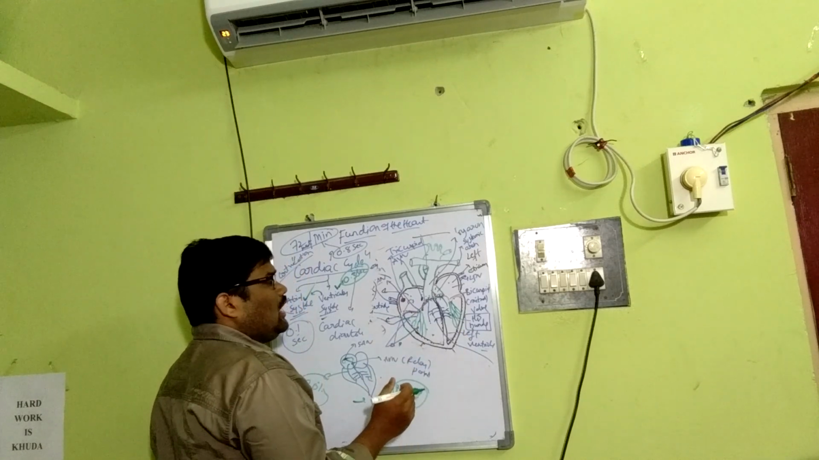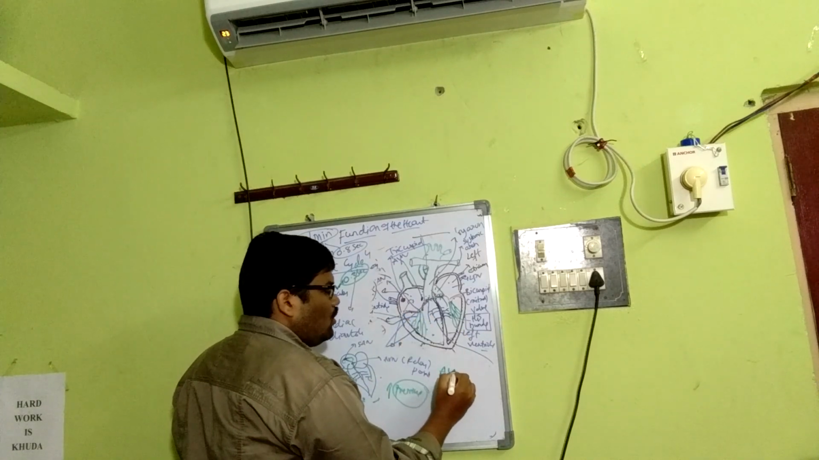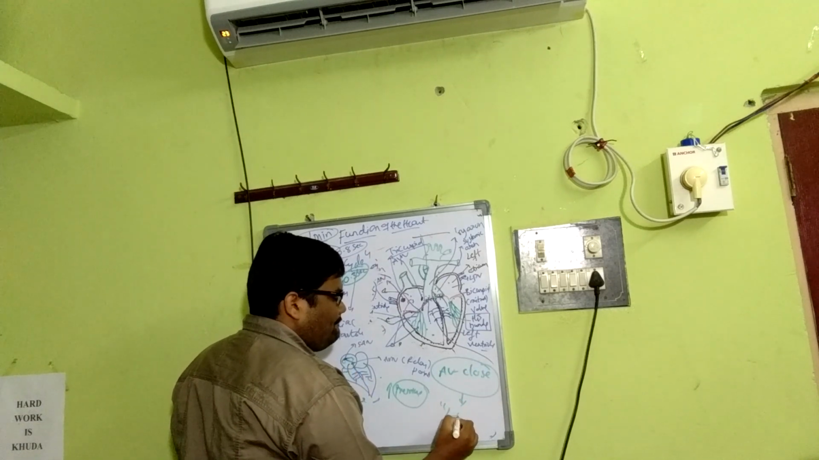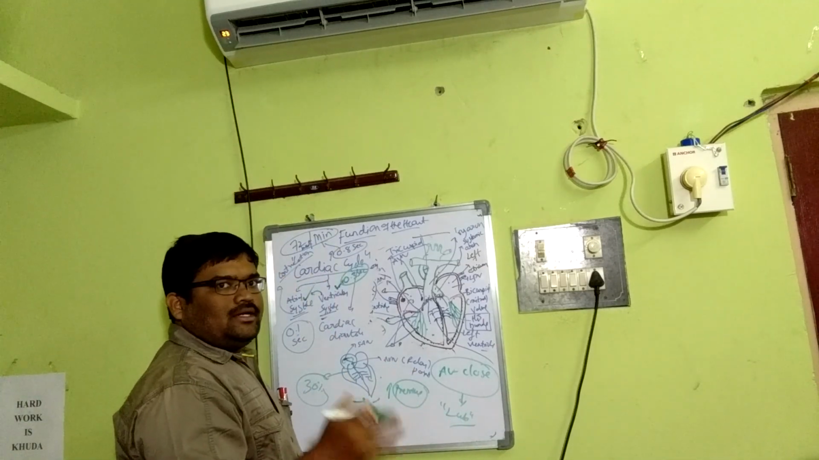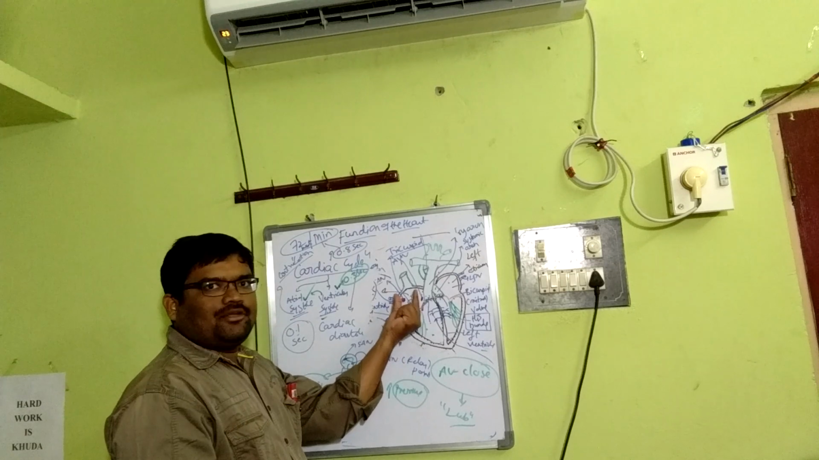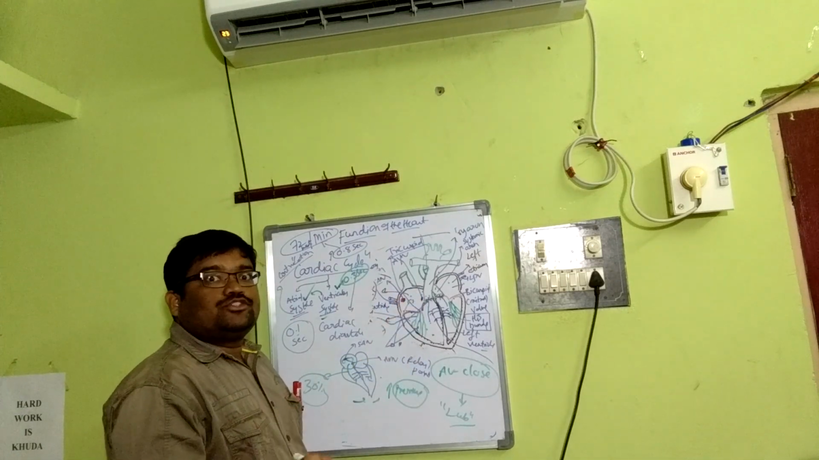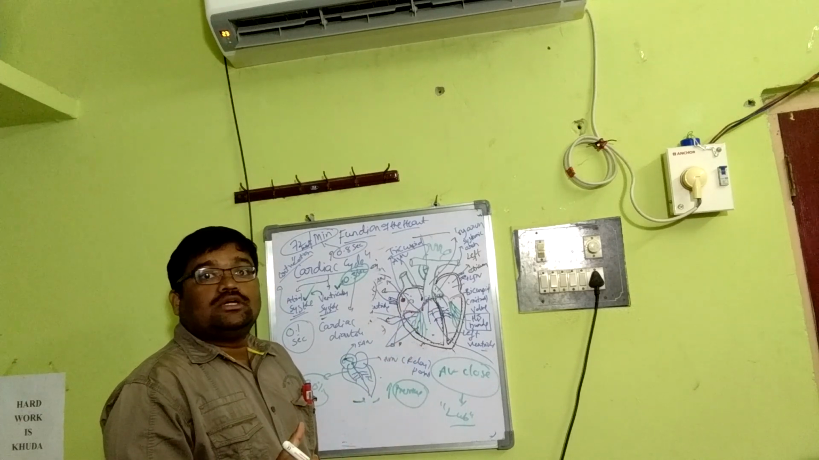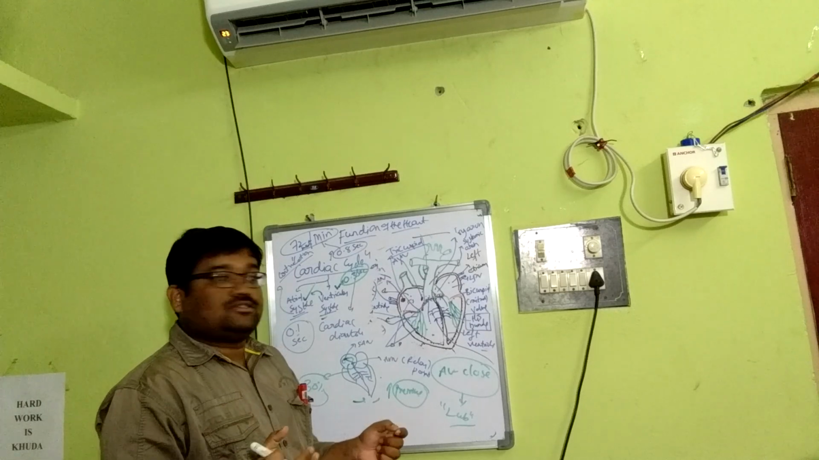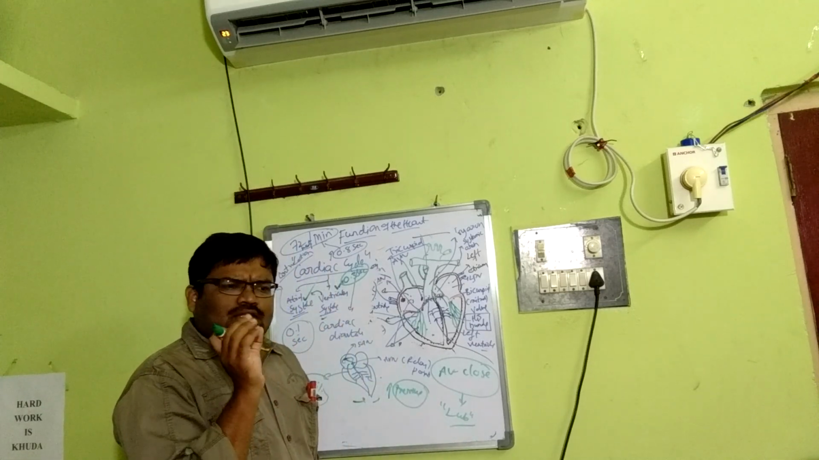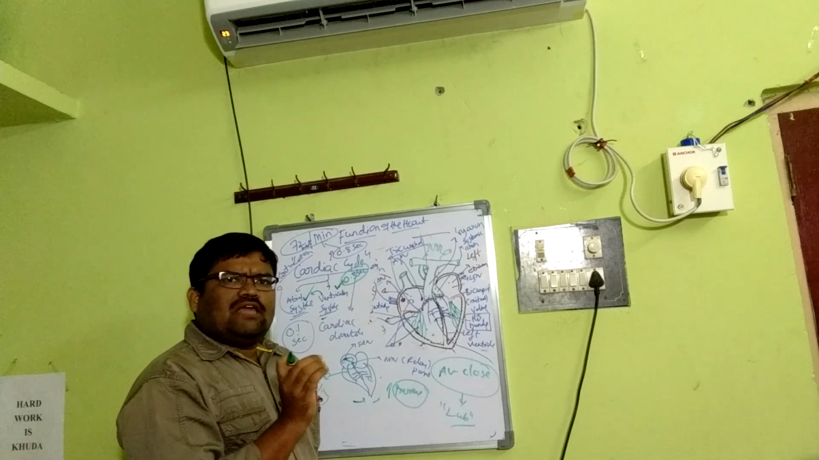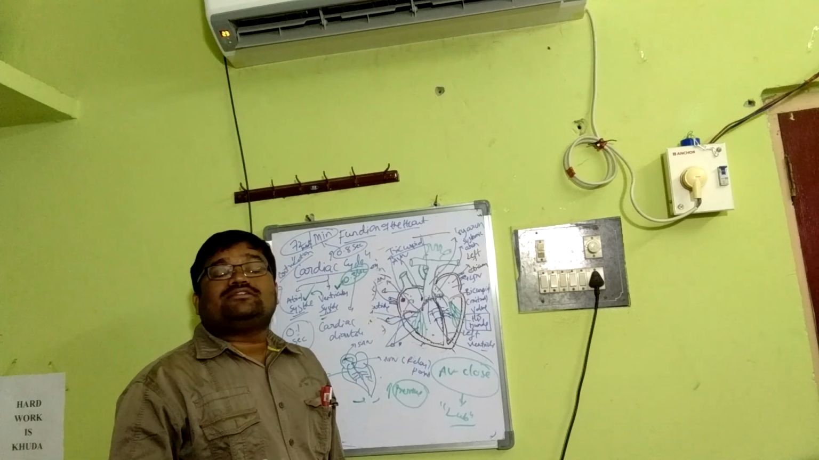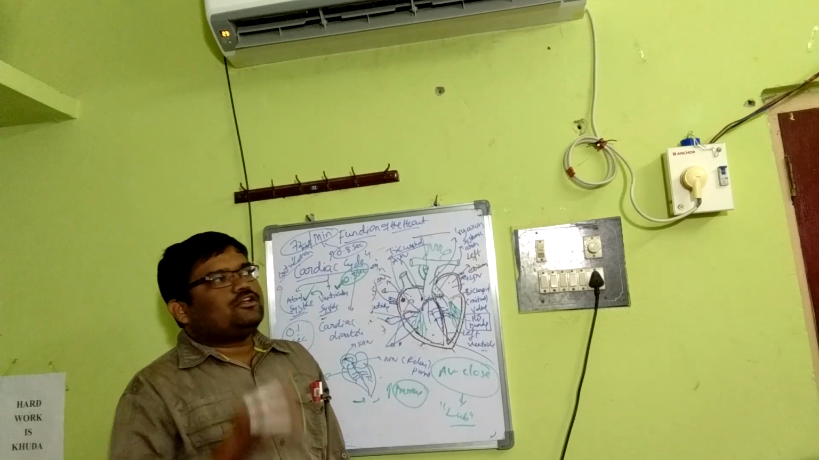Because of the increased pressure, the AV valves will close, causing the first heart sound known as lub. This is very important. Till now, the AV valves are open, so blood goes from the atria to the ventricles. Because of ventricular systole, the AV valves shut down, causing the first heart sound known as lub. The simple point: because of ventricular systole, the AV valves close, causing the first heart sound lub. Why does it have to close? Because it has to prevent the backflow of blood from the ventricles to the atria.